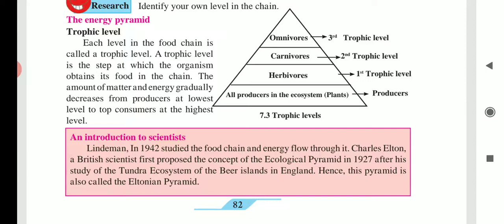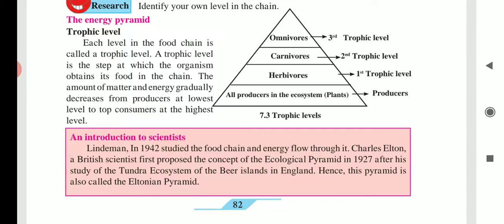Energy gradually decreases from producer to top level. See in the figure. Herbivorous depend on producers. Carnivorous depend on herbivorous for their survival. Then omnivorous depend on carnivorous for their survival.